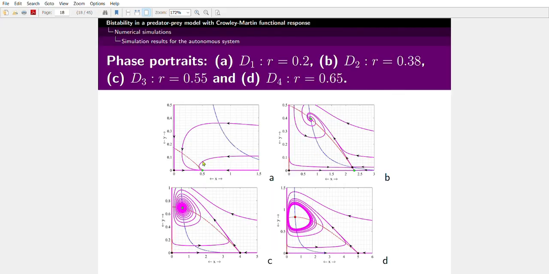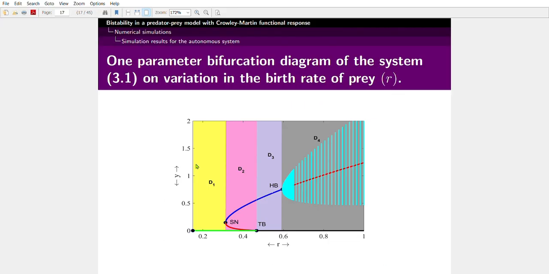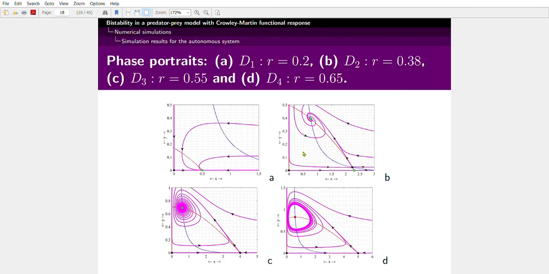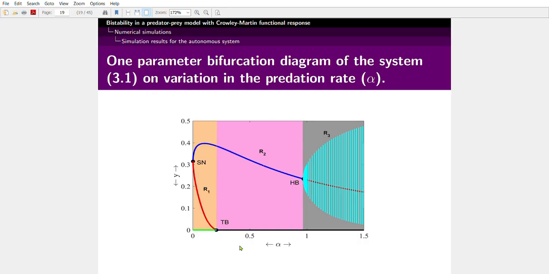This is the predator-free equilibrium point, which is globally stable. From here we can see there is no interior equilibrium point, that's why it becomes globally stable. Then we get one interior stable and another unstable, but the predator-free equilibrium point is stable. Here, one interior equilibrium disappears and the stable coexistence remains the same through transcritical bifurcation, and the predator-free equilibrium point becomes unstable.